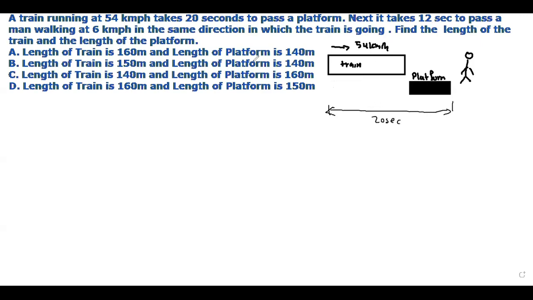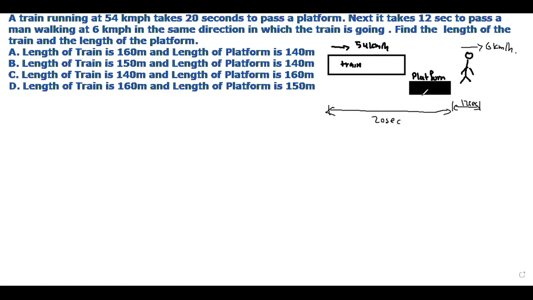Next, it takes 12 seconds to pass a man. A man walking. So the train will take only 12 seconds to pass him. The times are 20 seconds and 12 seconds. It passes a man walking at 6 km per hour in the same direction the train is going. Now the train is moving in this direction, so the man is also moving in this direction at a speed of 6 km per hour. The question is asking us to find the length of the train and the length of the platform.